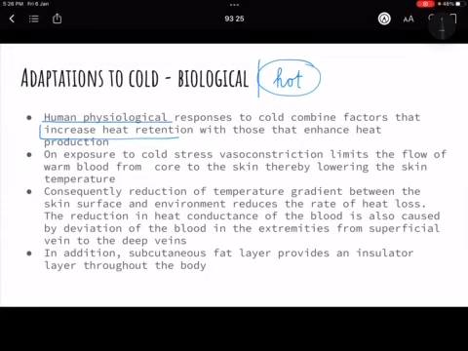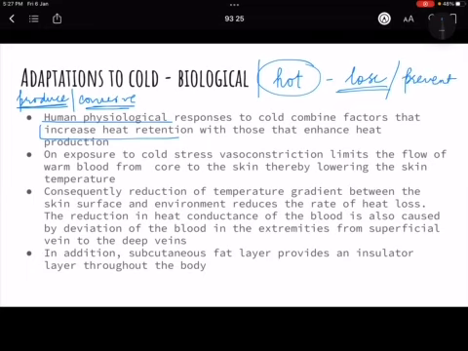So there we were trying to shed or we had to lose the heat. Here we have to increase or produce heat. In cold environments we have to produce heat and conserve heat, right? So the objective is different. There we were losing heat and we were preventing our body from producing heat. Here we are producing heat and conserving the heat that is produced in the body.